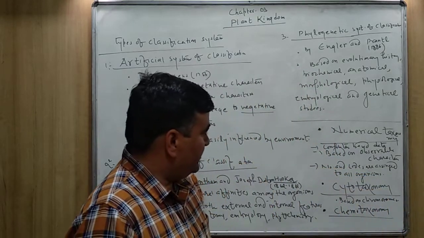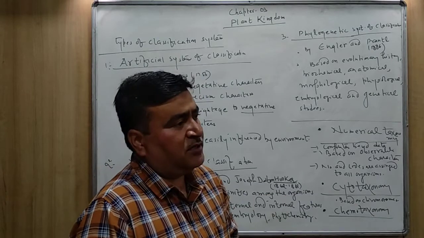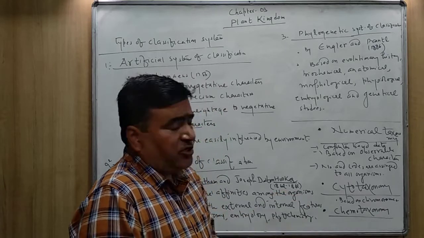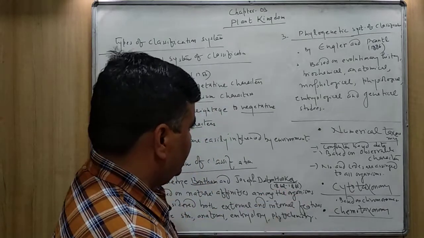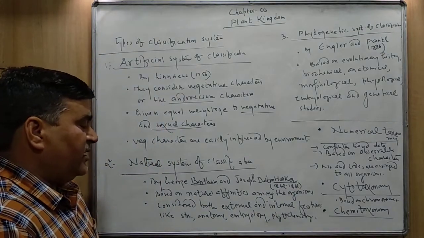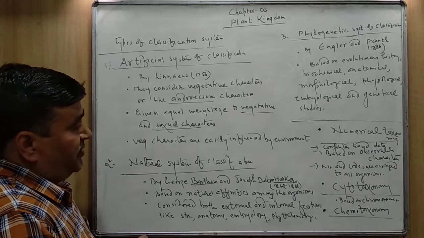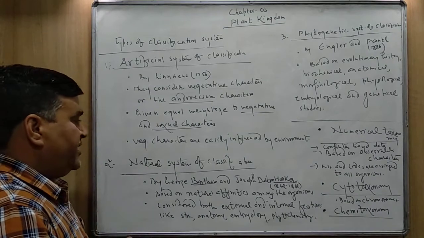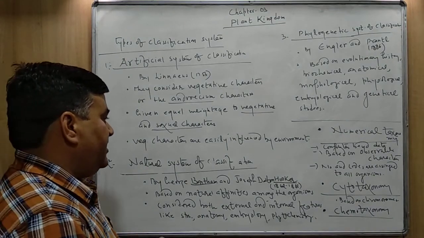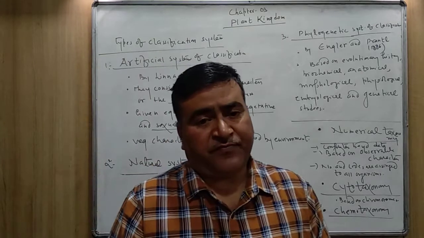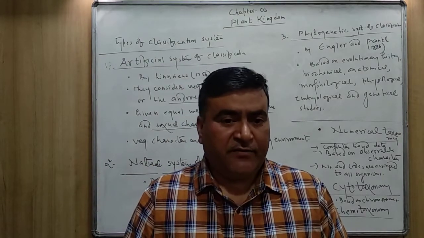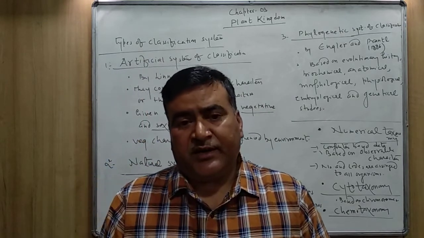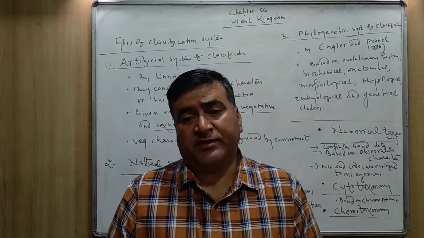Some of the papers were published in 1862 and some of the papers in between 1862 to 1883. So Bentham and Hooker published their papers in between 1862 to 1883. The natural system of classification was based on the natural affinity among the organisms. Natural affinity means whatsoever the external appearances are, these all are the morphological features.